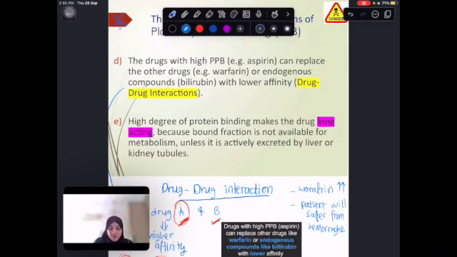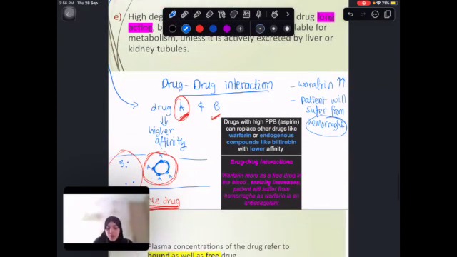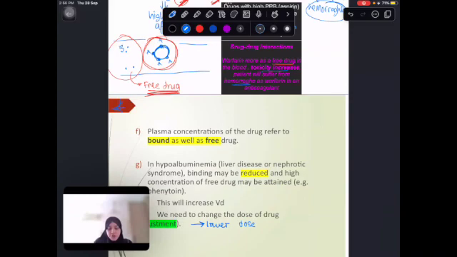For example, in this example, I have aspirin and warfarin. Aspirin is the one that has high affinity, so it's mostly bound to the albumin. And so warfarin cannot be bound to the albumin because of A, so it's going to be in the free drug form. If it's in the free drug form, it can cause hemorrhage in the people. As we can see, it's going to be a free drug. Toxicity will increase. The patient will suffer from hemorrhage because warfarin is an anticoagulant.